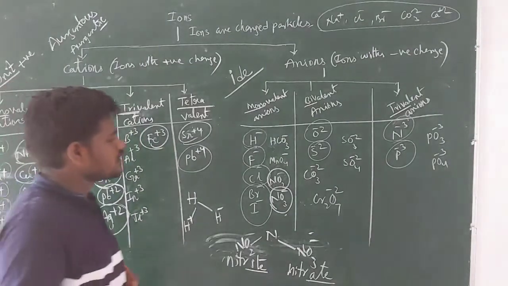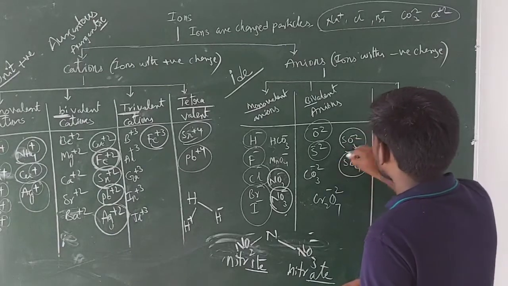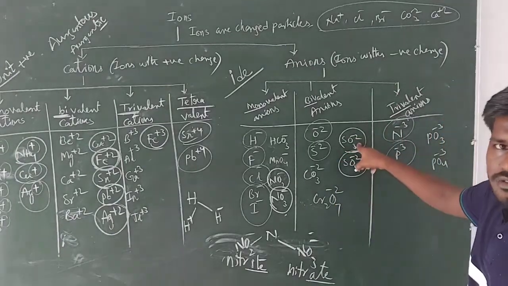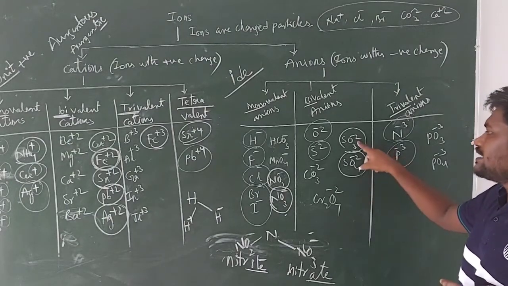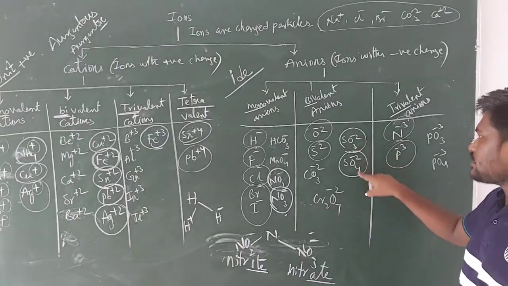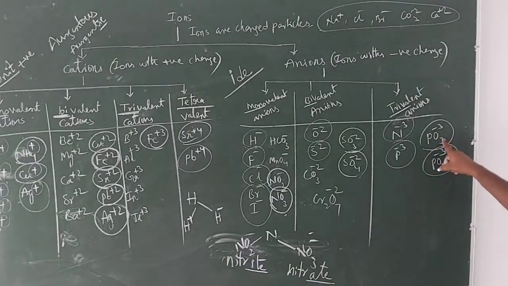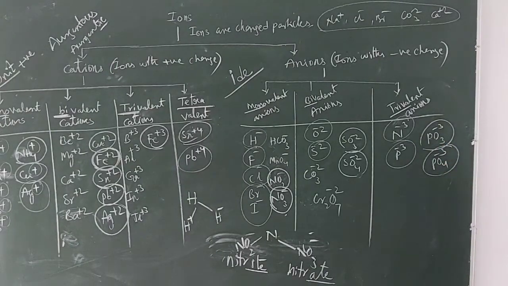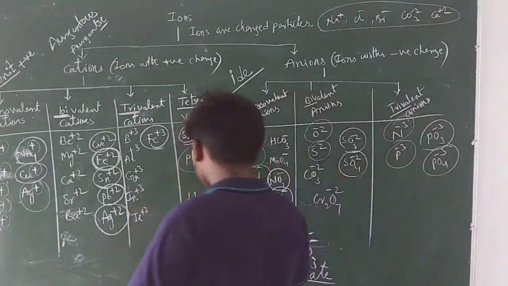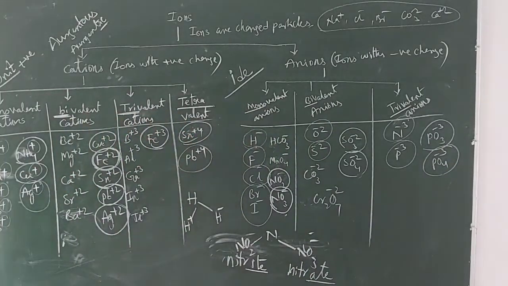Okay, guys. Next, what about SO3 minus 2 and SO4 minus 2? Here you have fewer oxygens and here more oxygens, so this one is sulfite and this one is sulfate. And what about these two, guys? Here you have fewer oxygens, here more oxygens. The central atom is phosphorus. This is phosphite, and this one is phosphate. This is about the classification of ions.